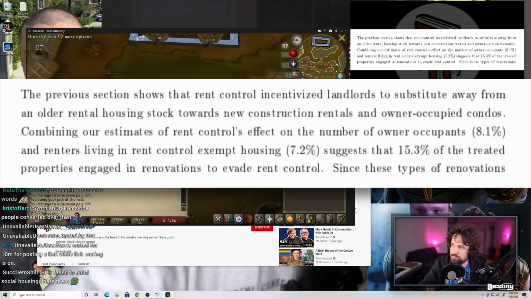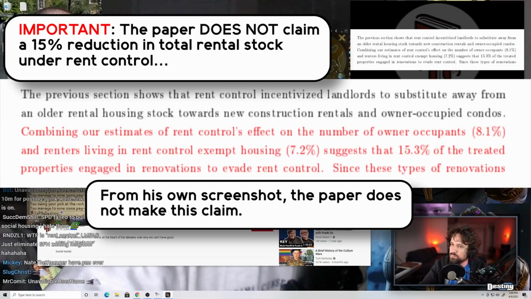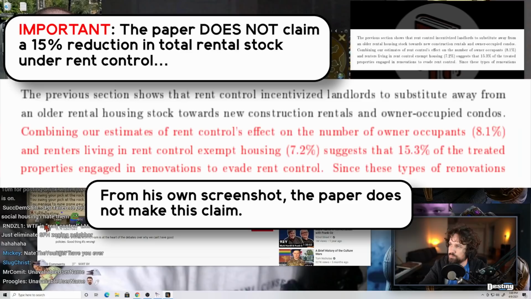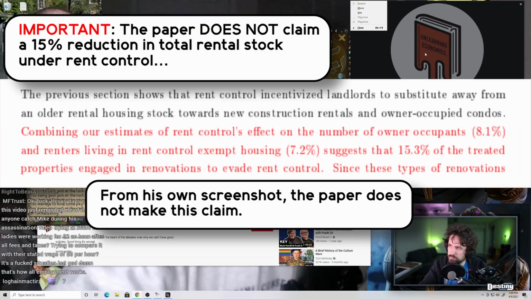The paper claims that the policy led to a 15% reduction in rental units, although if you unpack this, it's actually a combination of 8% being converted into owner-occupied buildings, with a further 7% being converted into rental units which were exempt from rent control, which isn't a 15% reduction in rental units. The paper does show that residents of both owner-occupied and exempted units are likely to have higher income, which is a cause for concern because it favours richer residents.